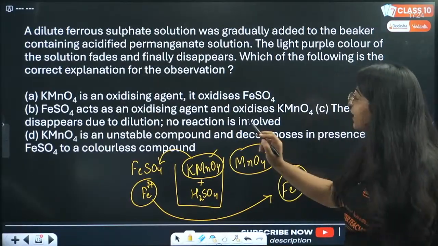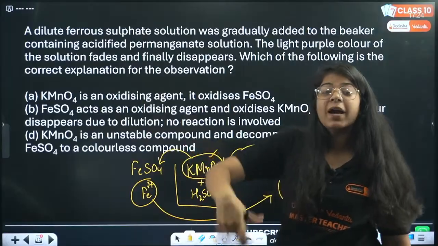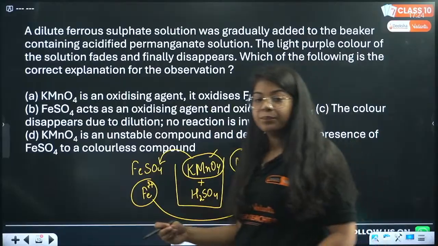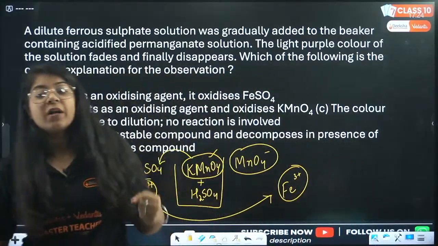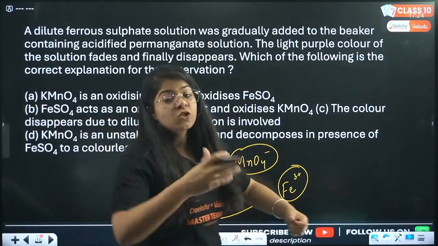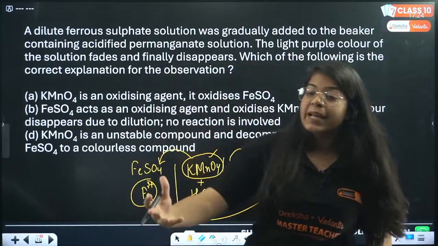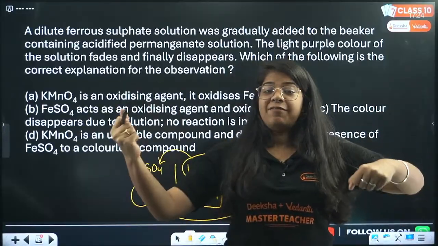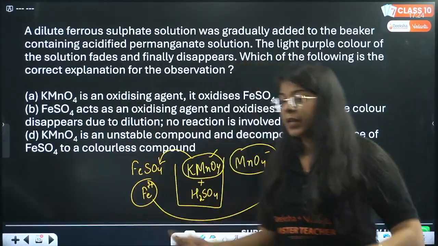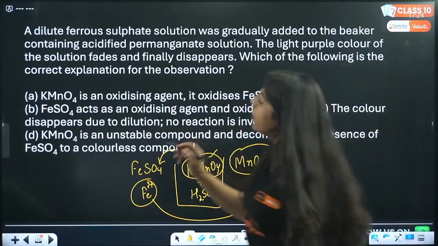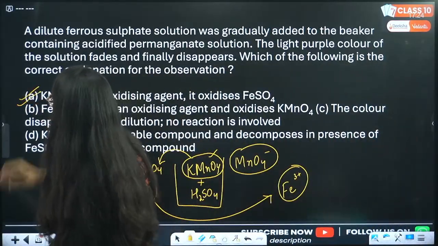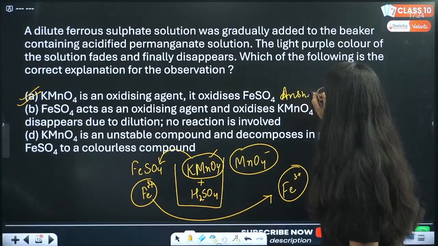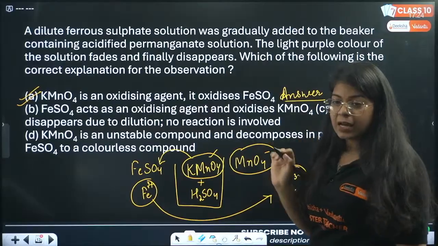So basically it is an oxidizing agent. Why? Because it oxidized FeSO4 or iron. In KMnO4, K is positive obviously, so MnO4 is negative. MnO4 negative oxidizes iron from Fe2+ to Fe3+. Understood? Hence the first option is our correct answer. KMnO4 is an oxidizing agent and it oxidizes FeSO4. This is our answer.